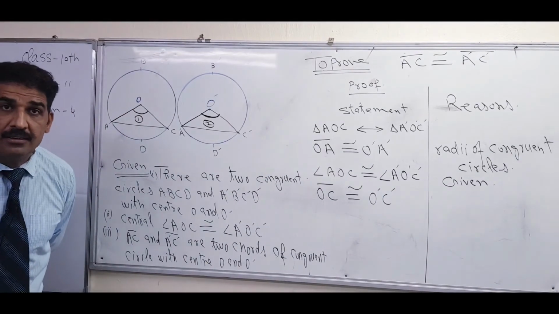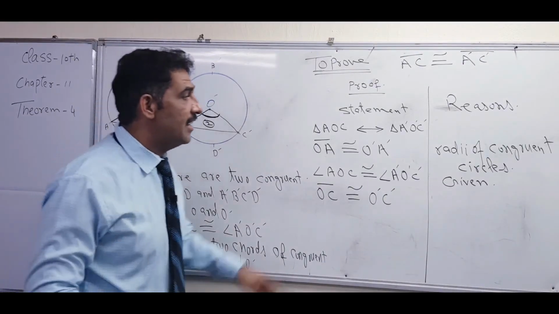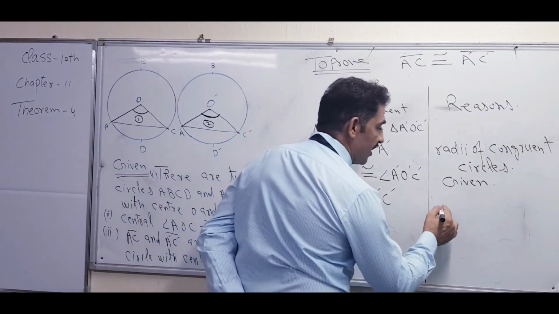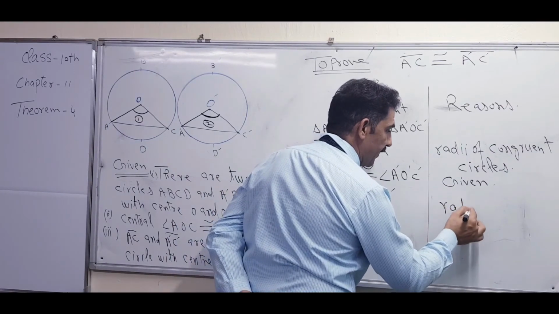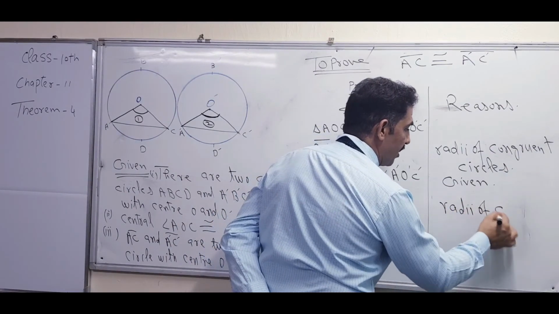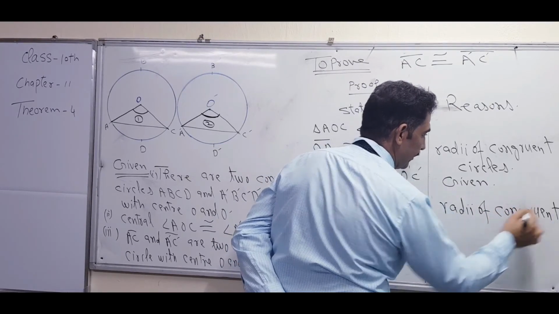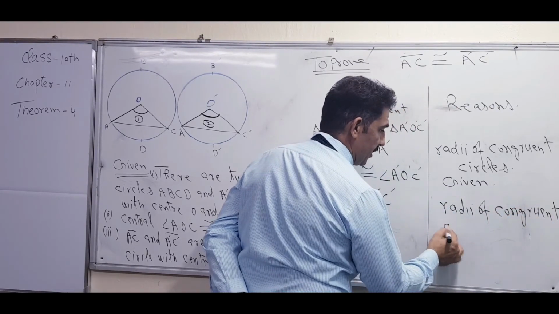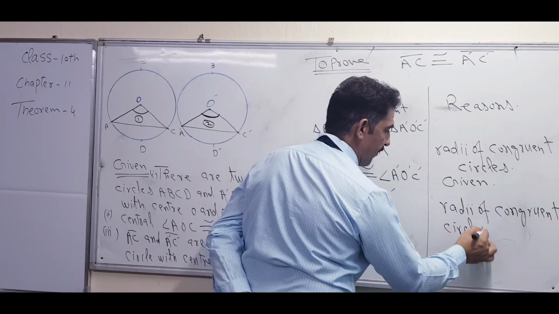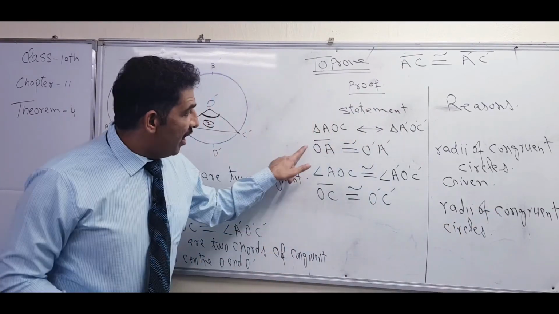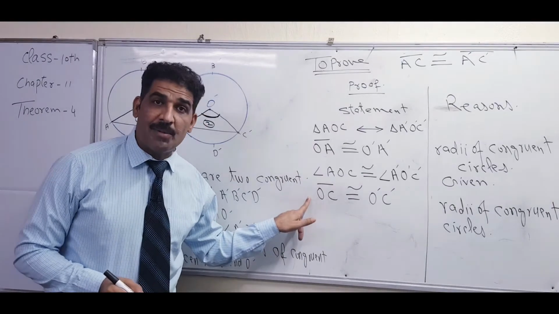Reason? Same. Good. What is that? Radii of the congruent circles. 1, 2, 3. 3 components are equal.